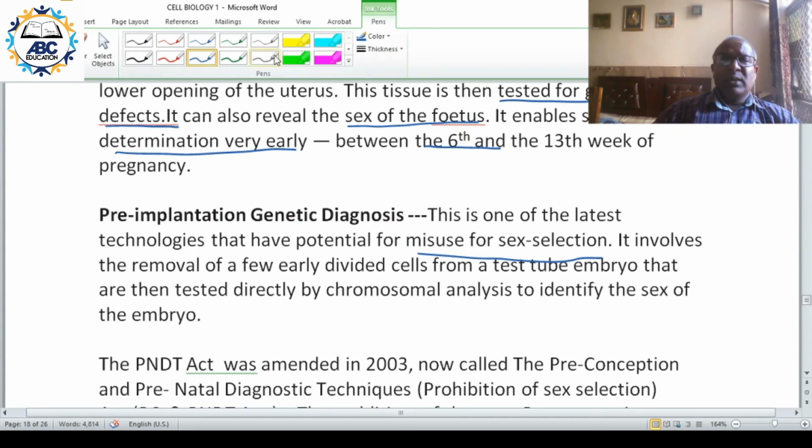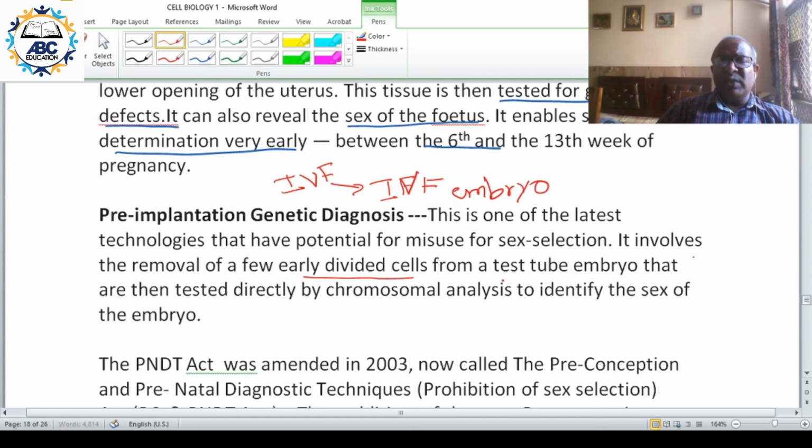So what the clinics can do after IVF is, you get the IVF embryo. You remove some cells from the test tube embryo, and then you do chromosomal analysis to identify the sex of the embryo.